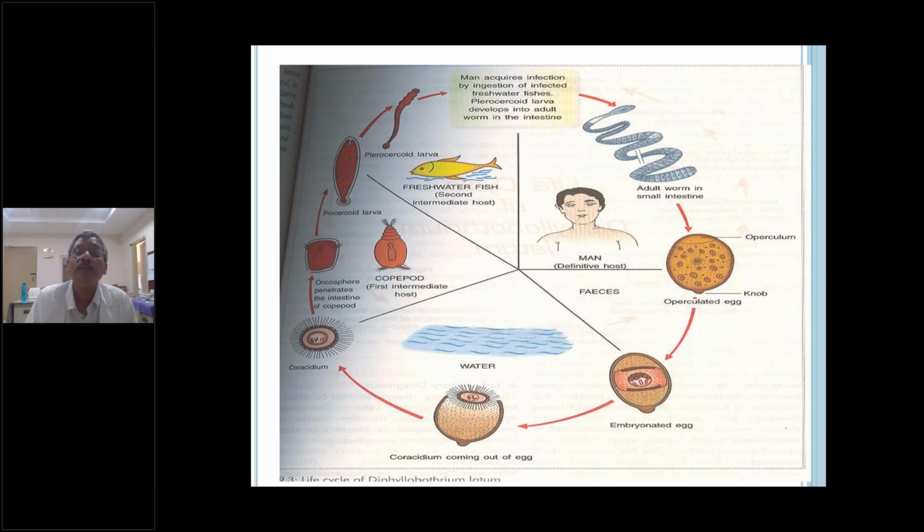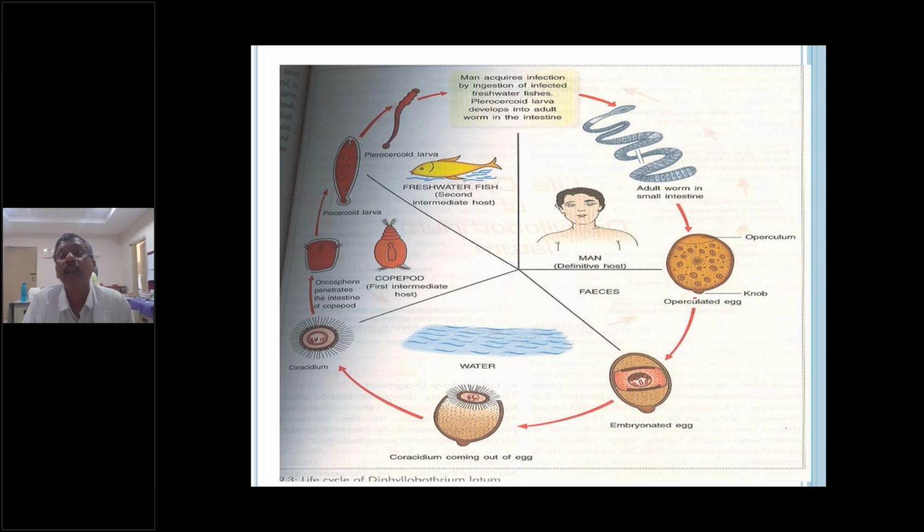What are the various larval forms? There are larva, adult and egg. What are the three stages of the adult helminthic worms? There are three stages. The adult worm will give eggs. The eggs will be converted to larva. The larva again converted into adult. There are three stages in any helminth.